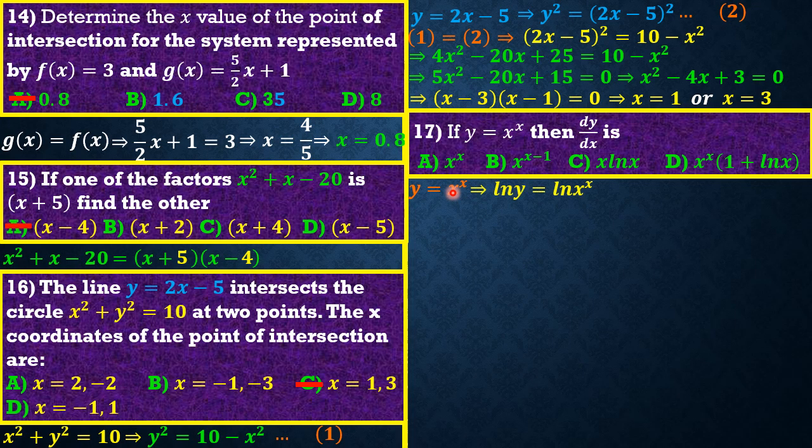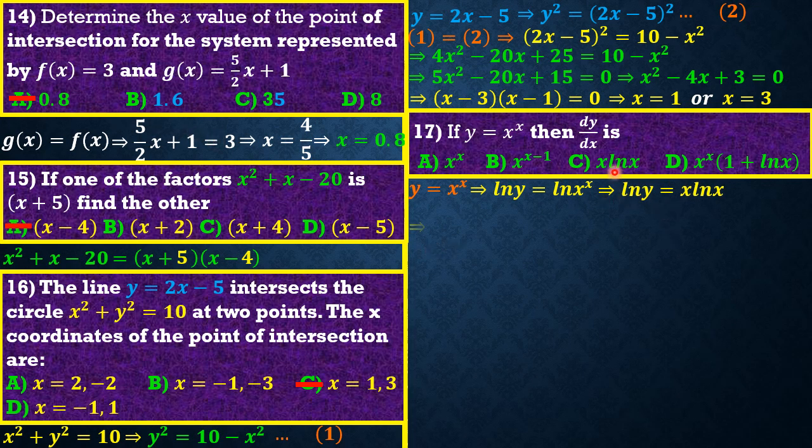So if you do that, we are going to have ln y the same as ln x raised to the power x. As the log rule says, we can bring the x down in front. So we are going to have ln y the same as x ln x. At this point now, friends, we can differentiate.